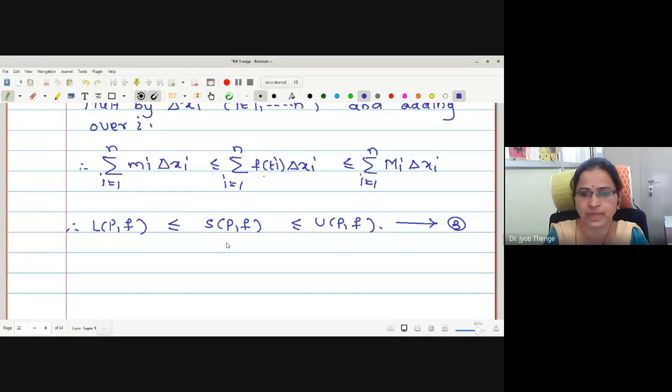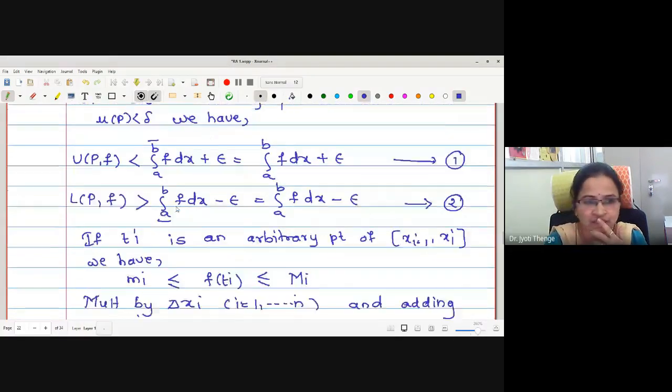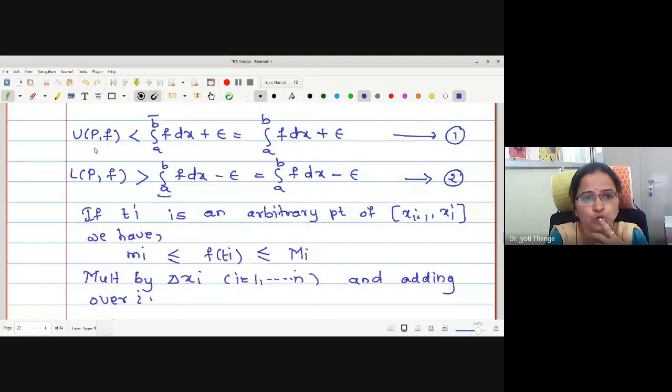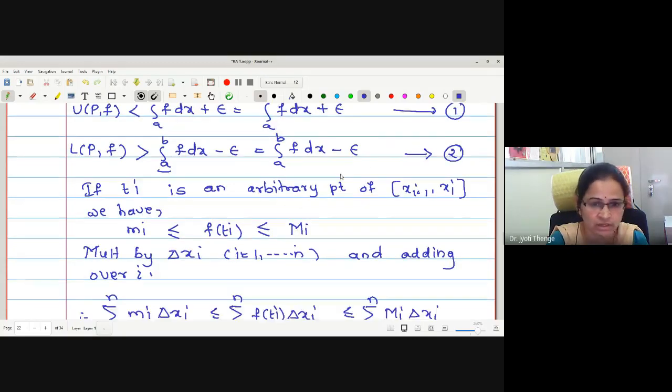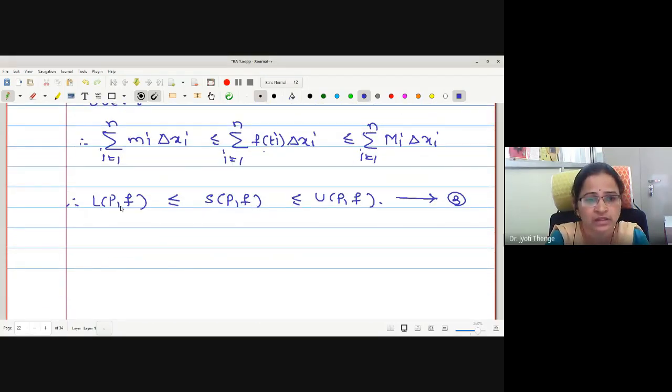Now look at 1, 2 and 3. We have written that UPF is less than the integral plus epsilon, and that LPF is greater than the integral minus epsilon.